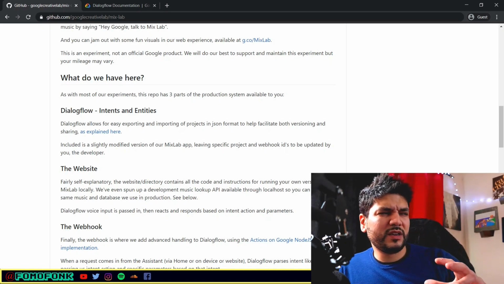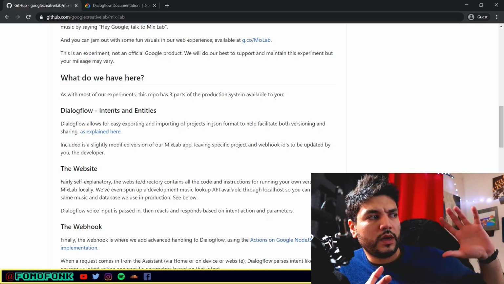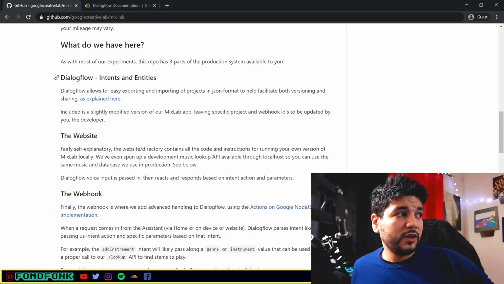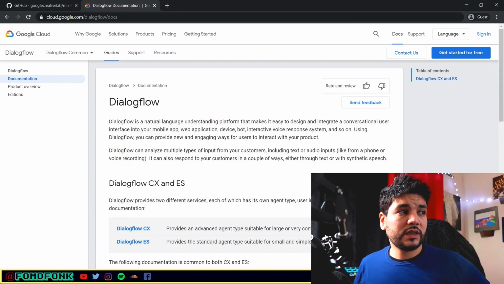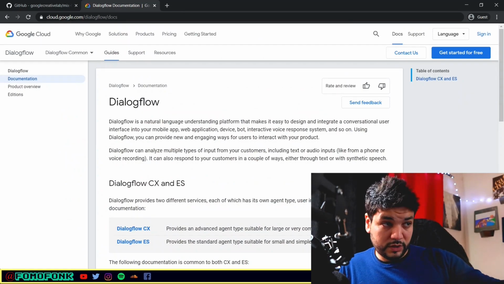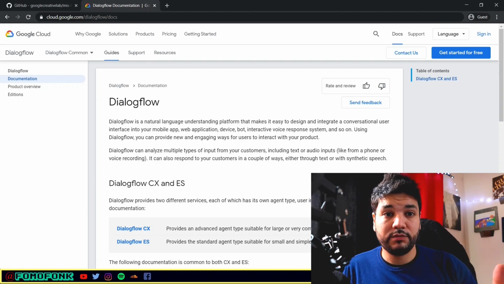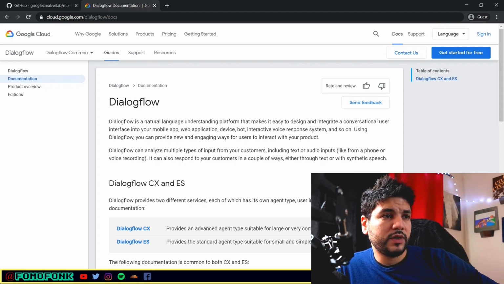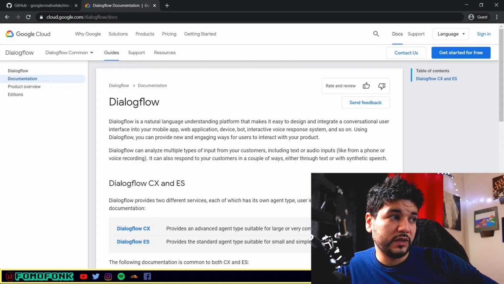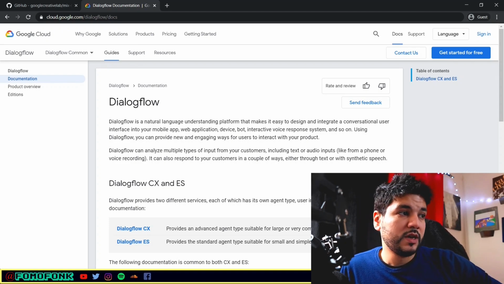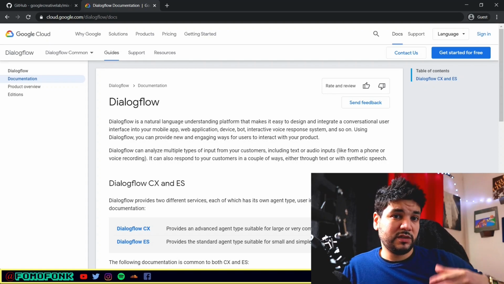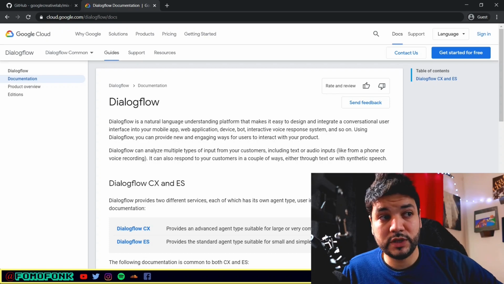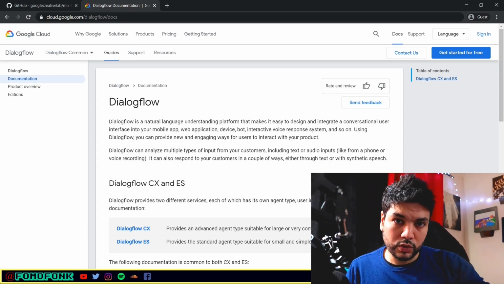And I also want to give you an overview of how the project works behind the scenes. Dialogflow is basically a natural language understanding platform provided by Google. It makes it easy to design and integrate a conversational user interface into a mobile app, web app, devices, bots, and what they call interactive voice response systems, such as Google Assistant.